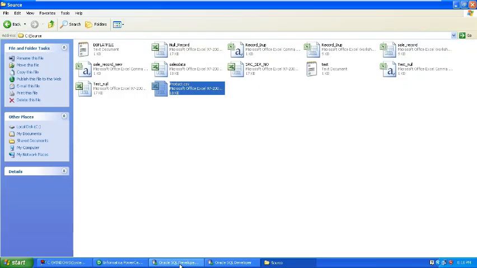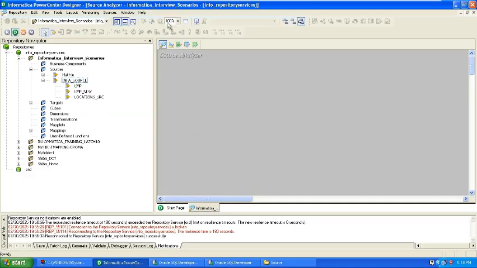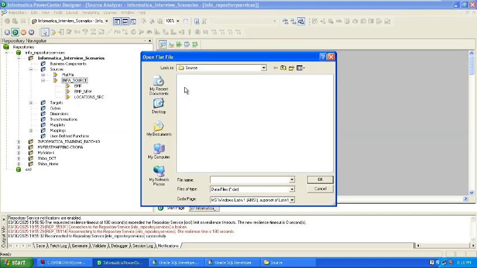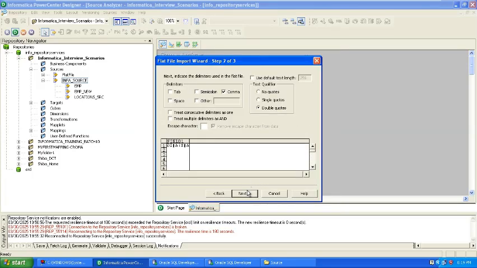Let me check. If not, again they will store. So I'm going to import that file here. Again, you can select product. It's not compatible.